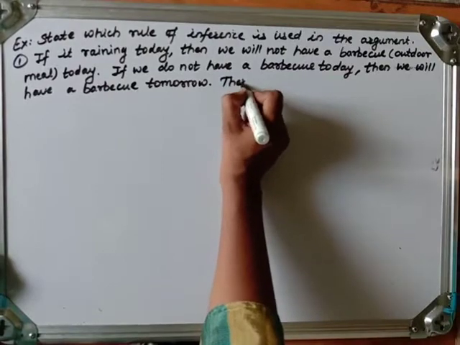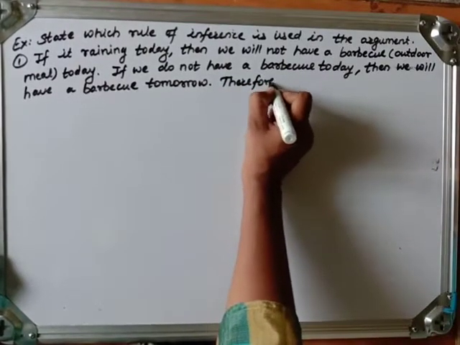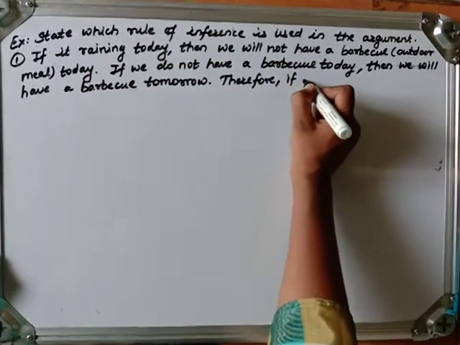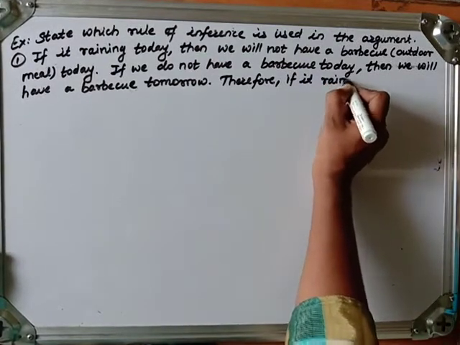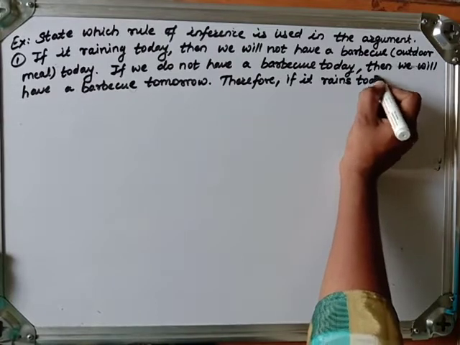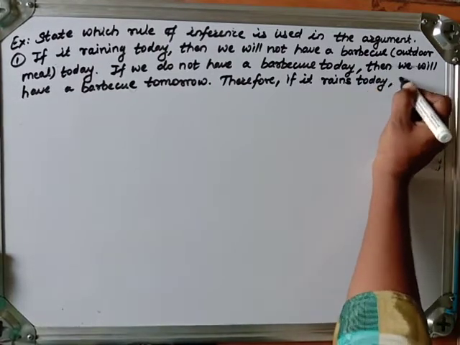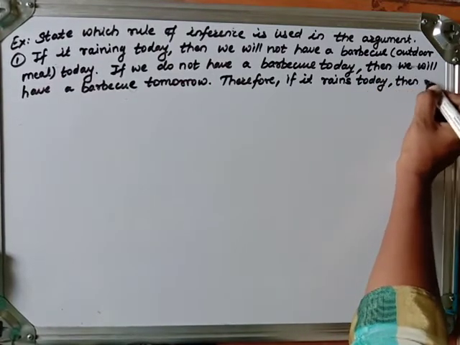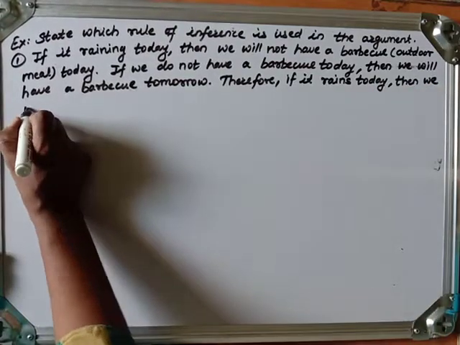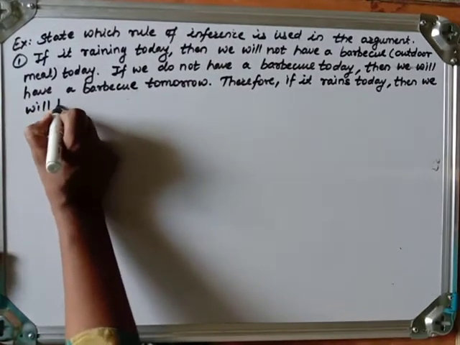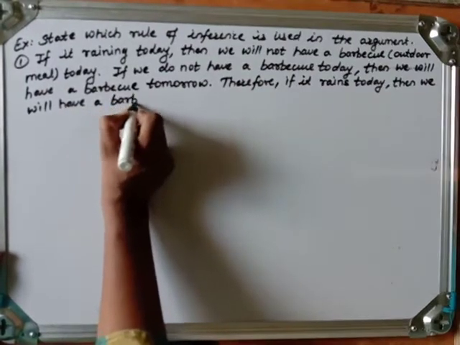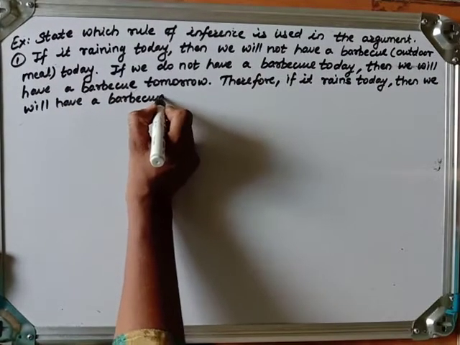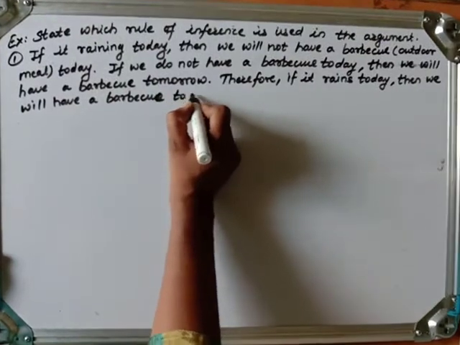Therefore, if it rains today, then we will have a barbecue tomorrow.